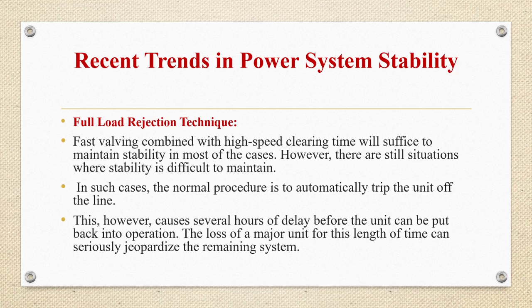Next is full load rejection technique. Fast valving combined with high speed clearing time will suffice to maintain stability in most of the cases. However, there are still situations where stability is difficult to maintain. So, in those situations, a normal procedure is to automatically trip the unit off the line. This, however, causes several hours of delay before the unit can be put back into operation. So, loss of a major unit for this length of time can seriously jeopardize the remaining system.